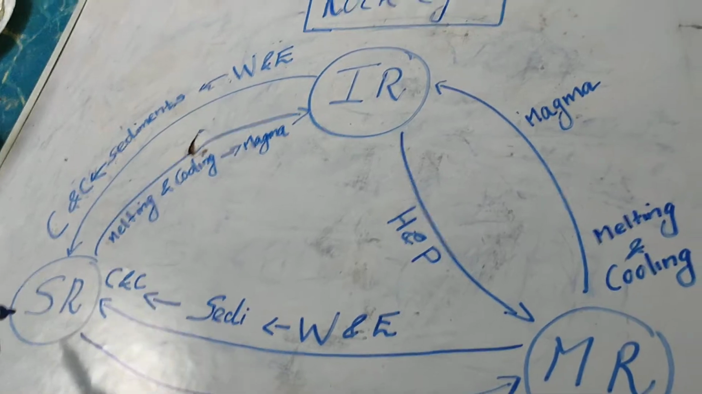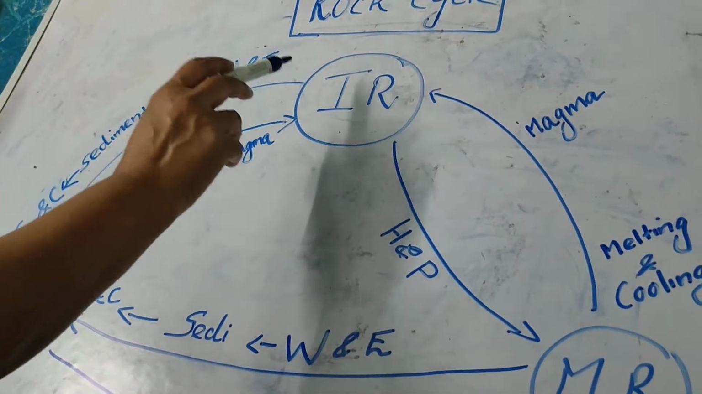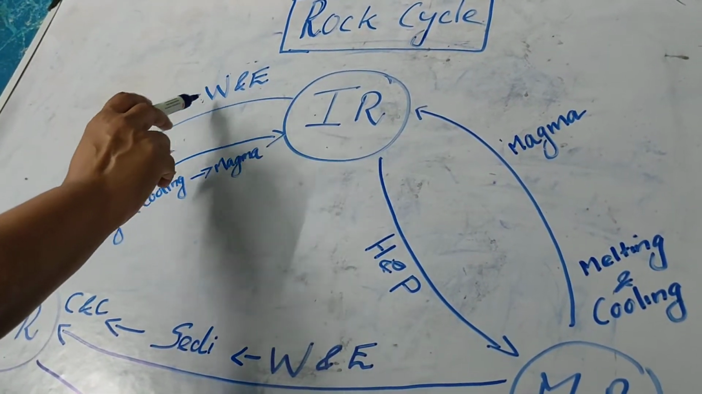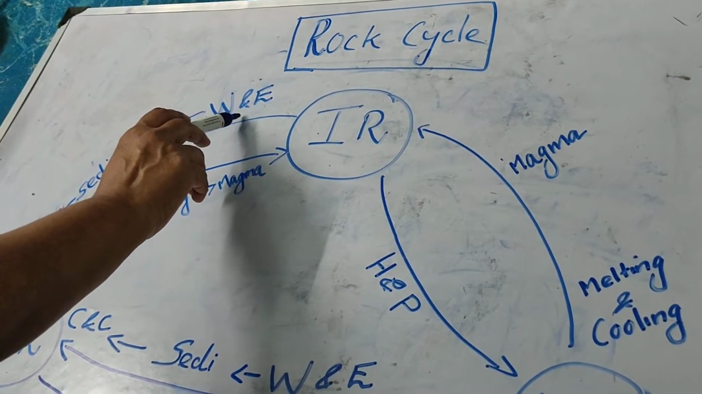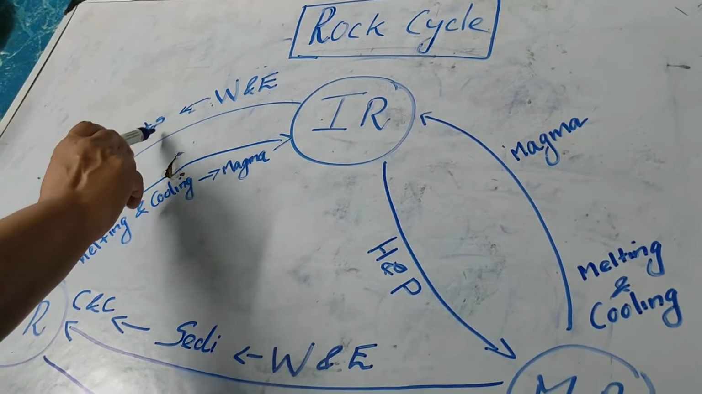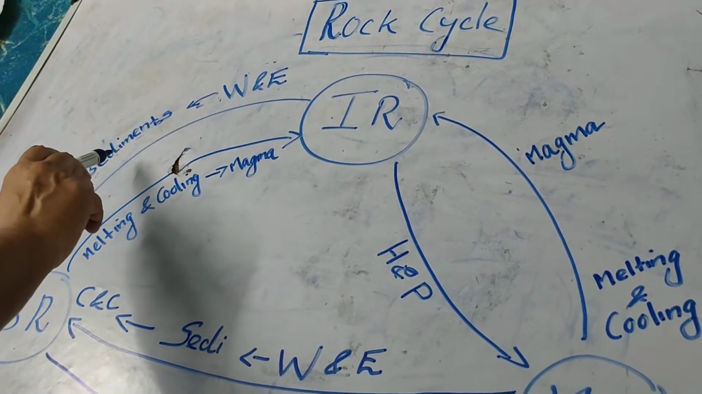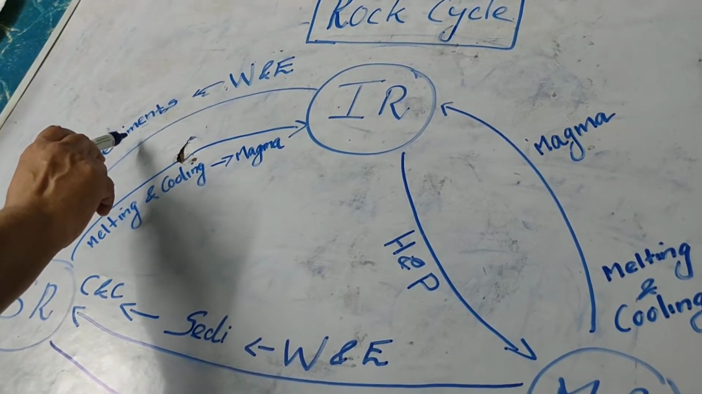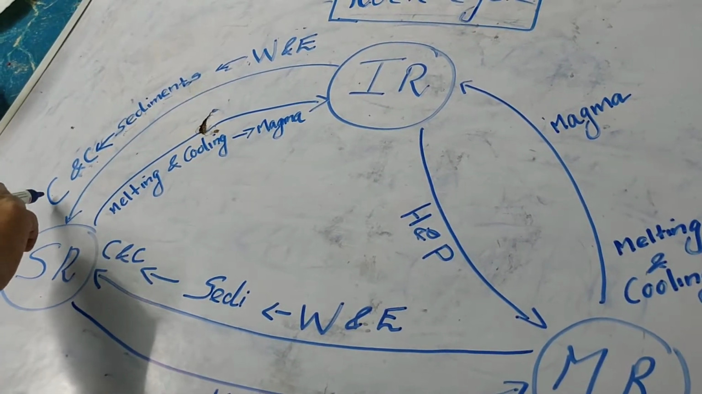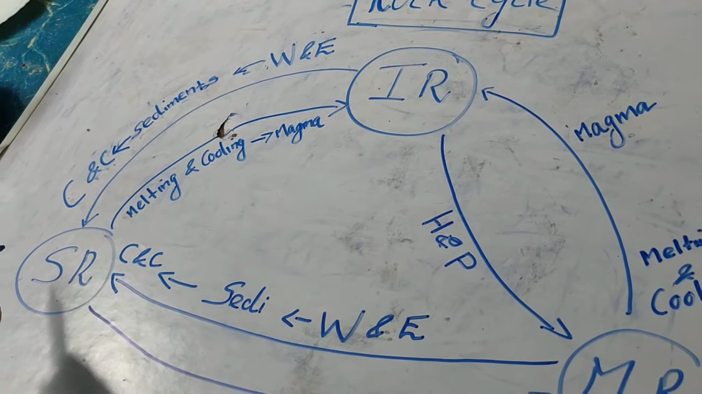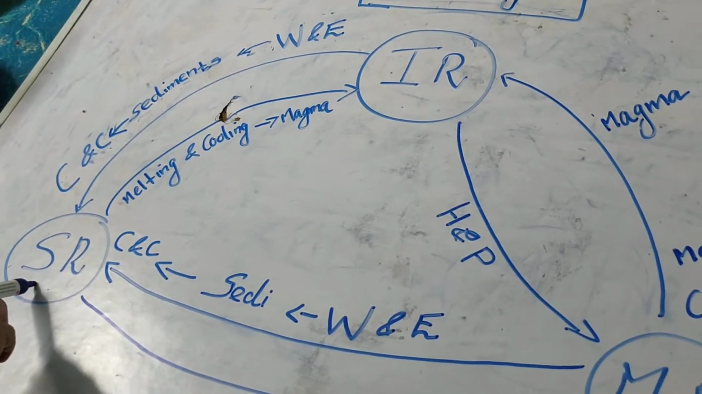Very simple. I'll explain again. Igneous rock breaks down into little pieces through a process called weathering and erosion. These little pieces are called sediments, right? The sediments, we already know, form sedimentary rocks. They come together through a process called cementing and compacting to form sedimentary rocks.